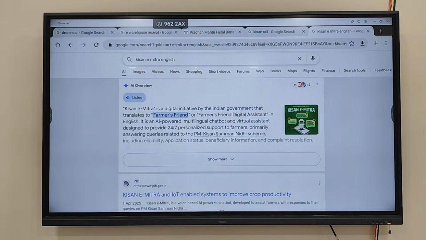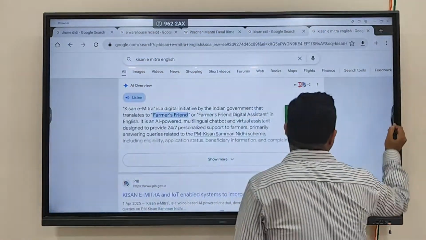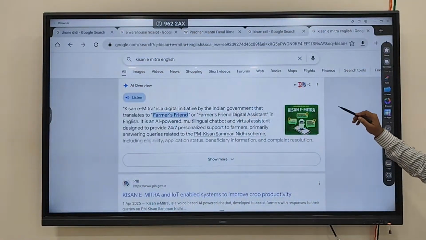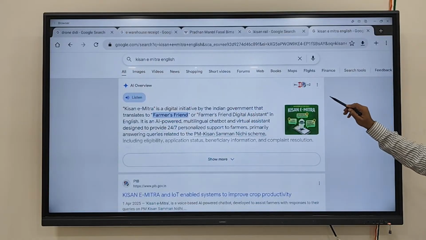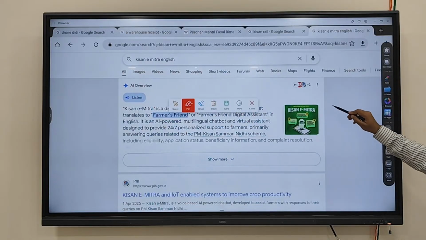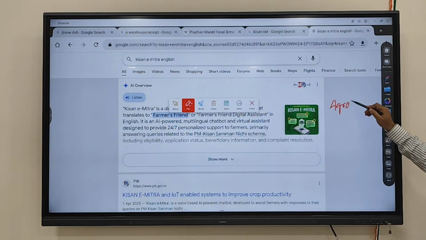Fine. So these are the schemes you can mention about the agriculture sector. Clear? Another important thing that you have to keep in mind is we have to create more agro-based industries in rural areas.